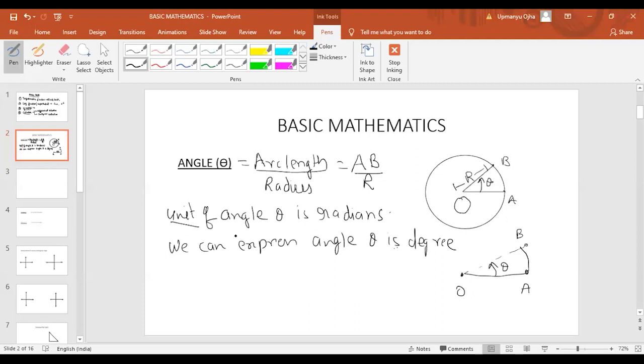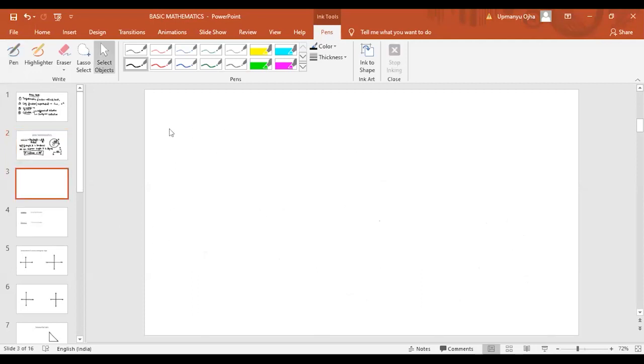Now, if we are representing that theta in two ways, one is radians, other is degree, we should have the relation between radians and the degree. And the relation between radians and the degree is that pi radians is equal to 180 degrees. Pi radians is equal to 180 degrees. Okay, that is the relation between radians and the degree. Fine. Now, if I ask you, what will be the value of 1 radian in terms of degrees? How will we find this?